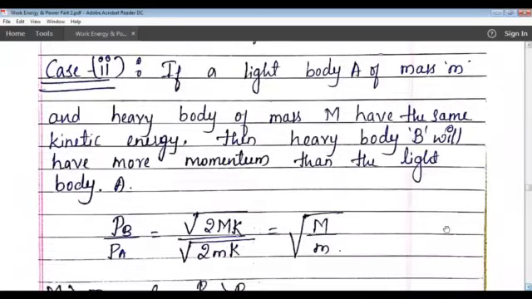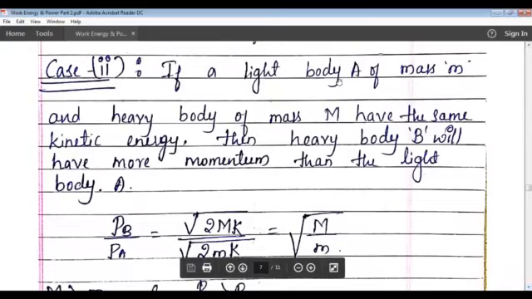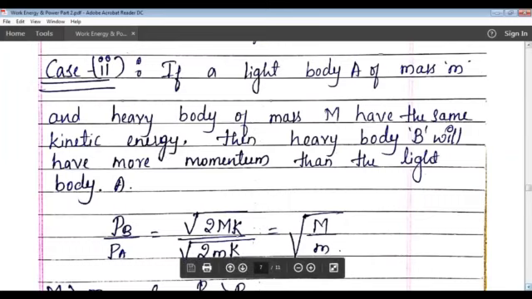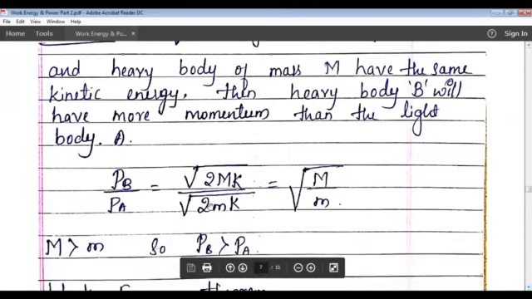Now case 2. If a light body A of mass m and a heavy body B of mass M have the same kinetic energy, then the heavy body will have more momentum than the light body. See here, now we are finding momentum. So we need to use this equation, that is root 2mK divided by root 2MK.